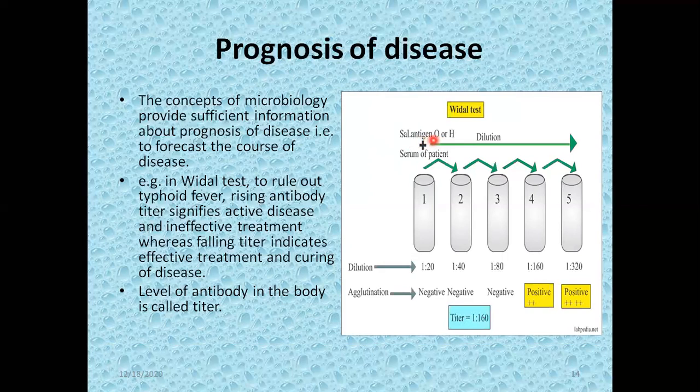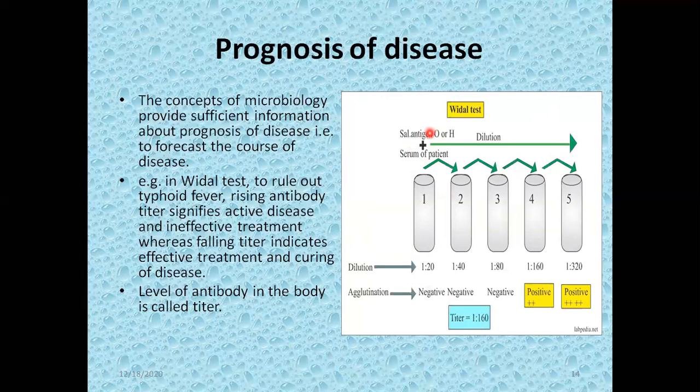When Salmonella O antigen is added, it means that this is the cell wall of the Salmonella typhi. However, there are certain bacteria which are motile due to the presence of flagella. Flagella is also an antigen, and H antigen means flagellar antigen. So if O antigen is added, it means cell wall is added, and if H antigen is added, it means flagella is added. Is that clear? Now this is taken, and because we need blood from the patient, the serum of the patient is taken.